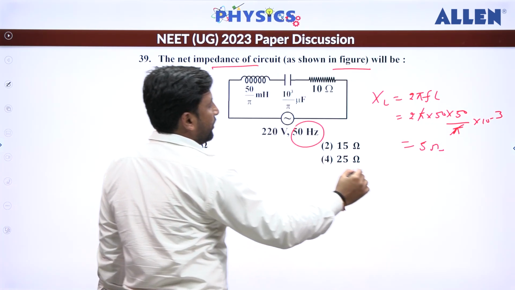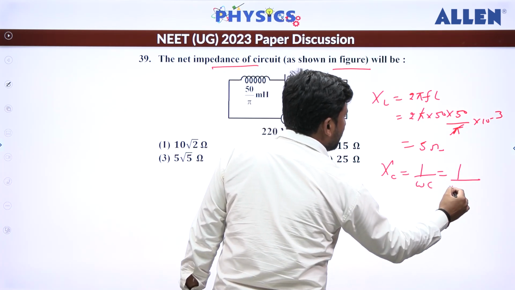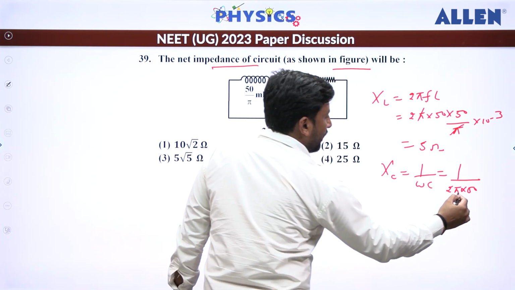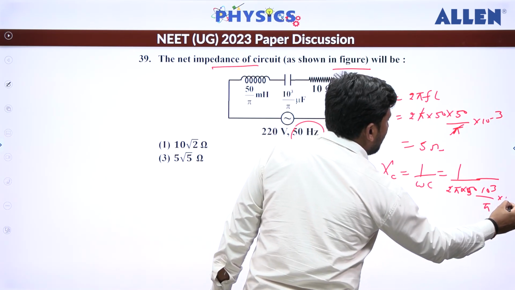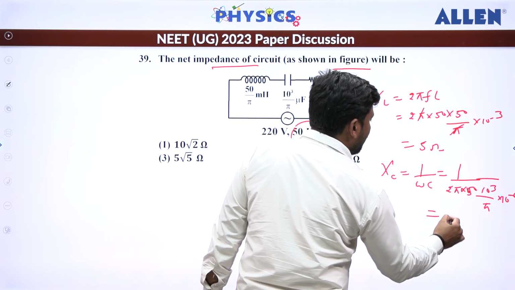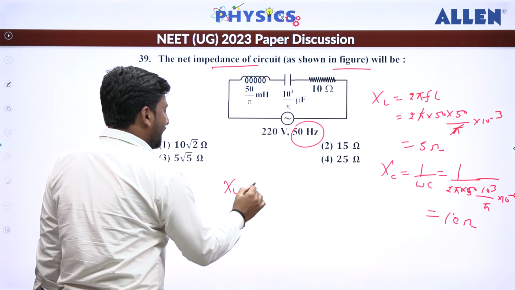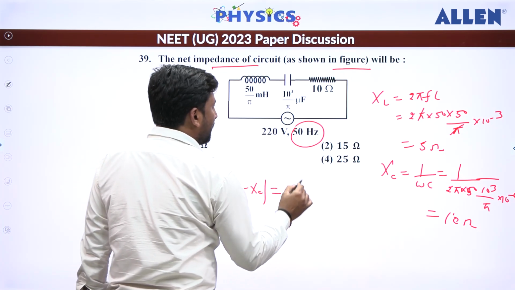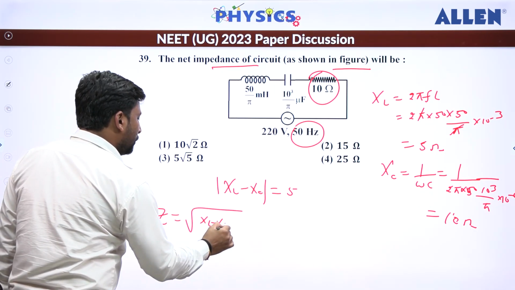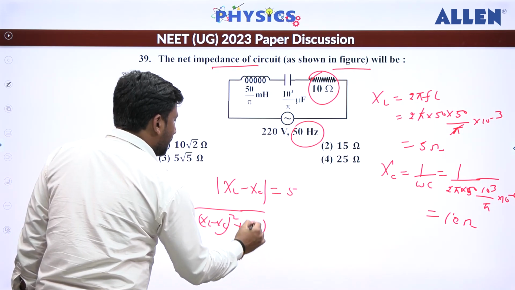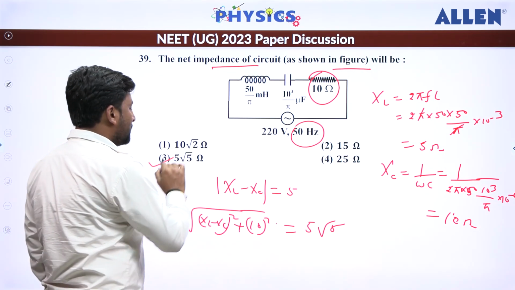Alright. Now XC. XC is going to be how much? 1 by omega C. So again 1 by 2 pi into 50. And then put the value of this. So that is 10 to the power 3 divided by pi into 10 to the power minus 6. You are going to get 10 ohm. So XL minus XC, if you take, then it is going to be 5. And the R is already given. So Z will be equals to root of XL minus XC whole square plus 10 whole square. So that is going to be 5 root 5. So the correct option is 3.